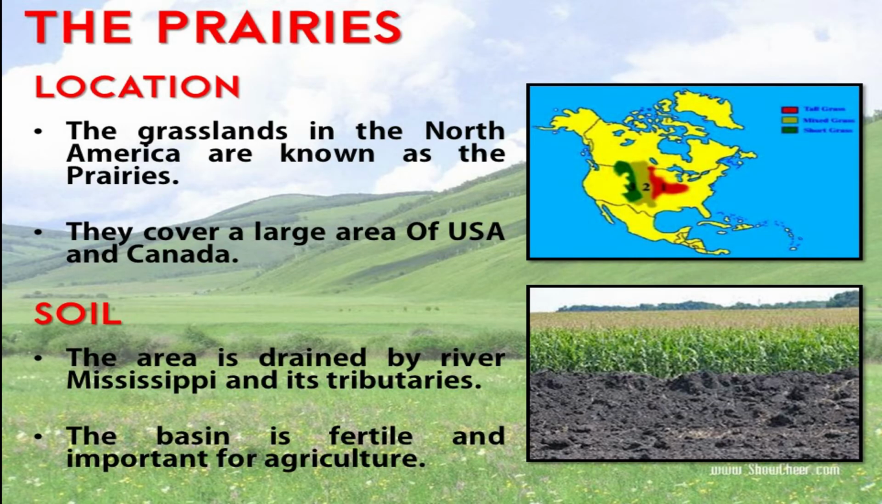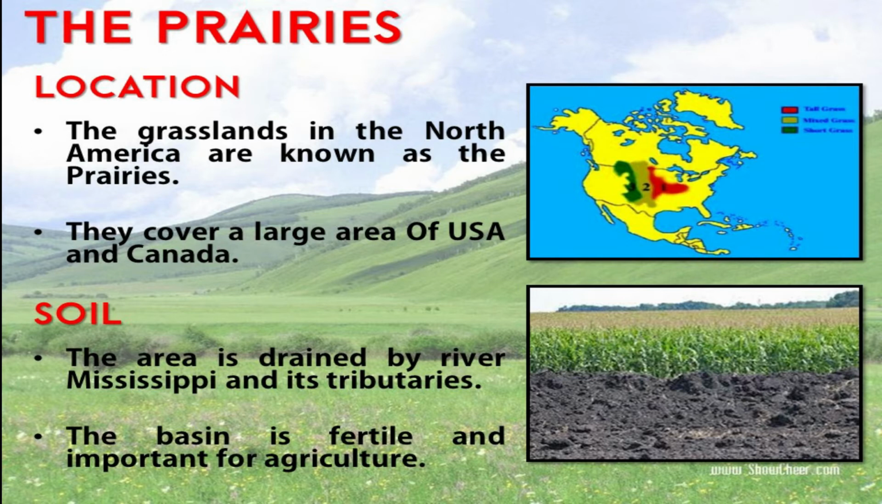Let's start our today's topic, the prairies. We'll see the location first. The grasslands in North America are known as the prairies. They cover a large area of USA and Canada, as you can see on the map also.